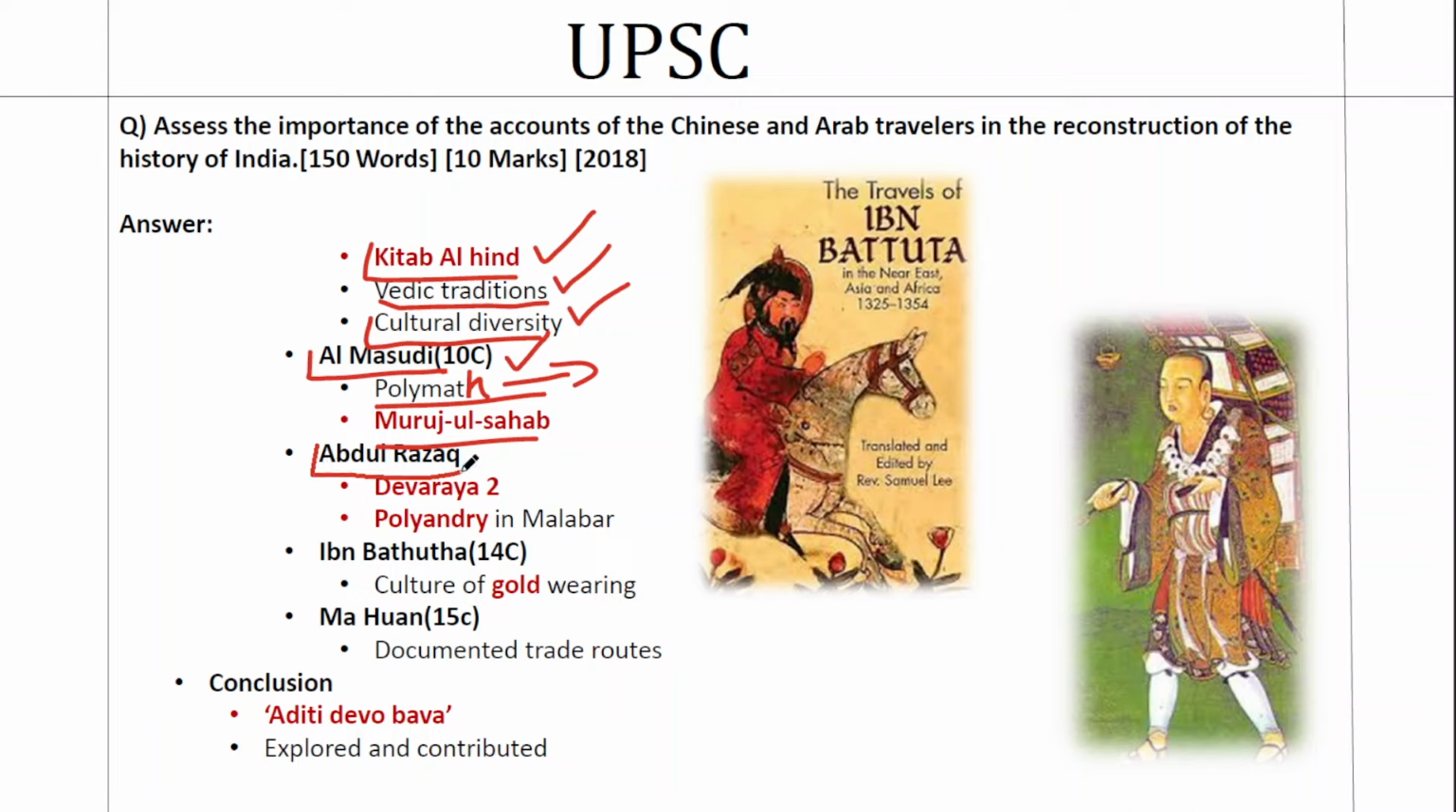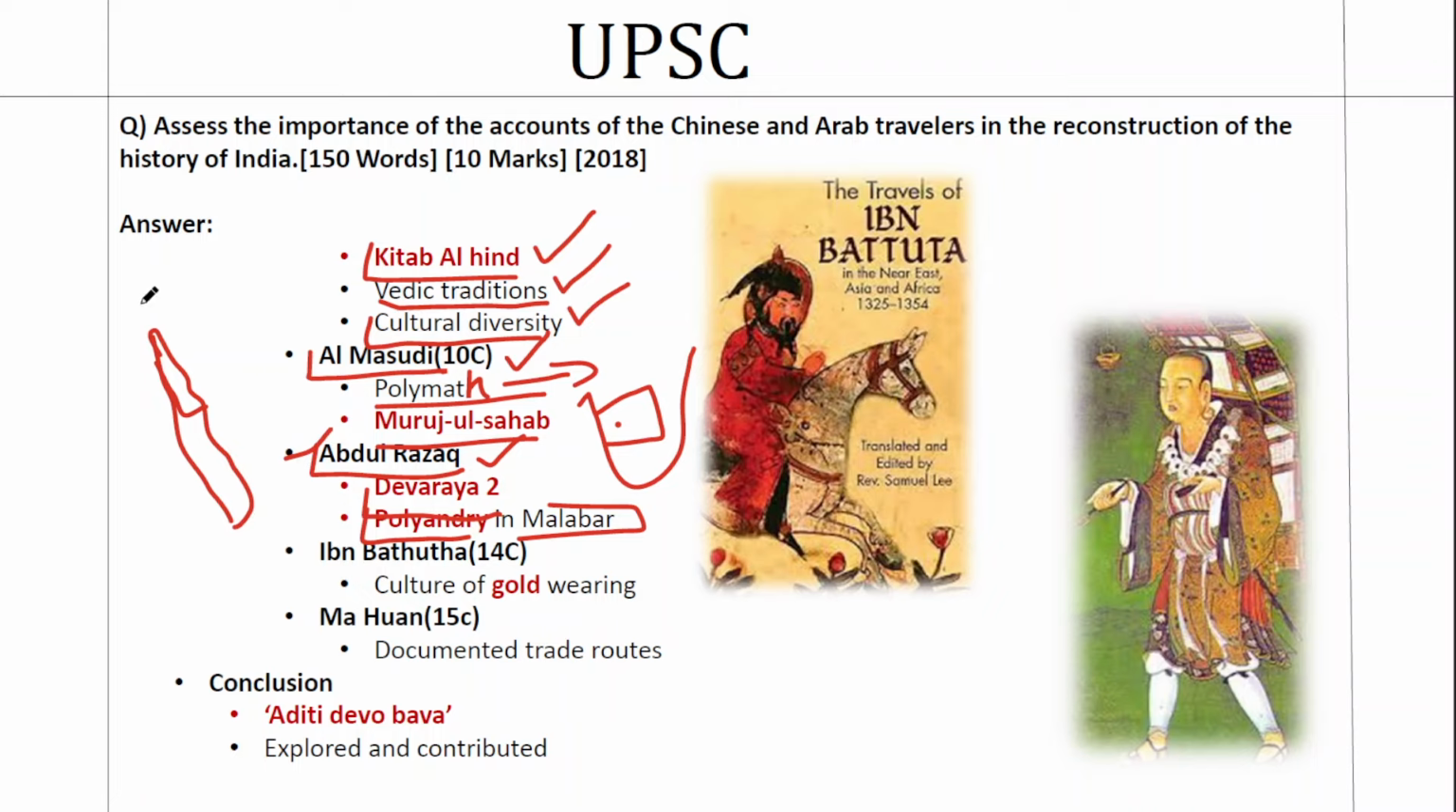Another famous traveler, Abdul Razak. This is a previous year question of the UPSC as well, in the context of Krishna Deva Raya. So Abdul Razak visited during Krishna Deva Raya's period, mainly in the South Indian region, because Karnataka, centered at Hampi, was the capital of Krishna Deva Raya. He visited there and he talks about a social system of polyandry that was prevalent in Malabar. Malabar is the northern part of Kerala.